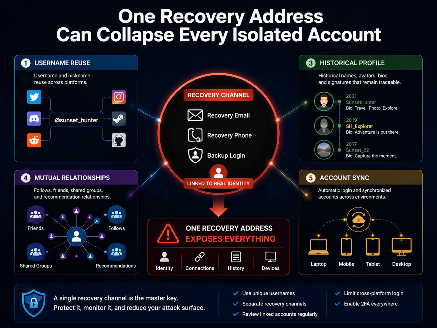Opening a new account is easy. Keeping its recovery and usage chain independent is difficult. The username is new, but the real phone number verifies it. The mailbox is separate, but the recovery address is the work email. The friend list is hidden, yet the platform imports contacts and recommends colleagues. The visible profile looks clean, while recovery and platform systems reconnect it.